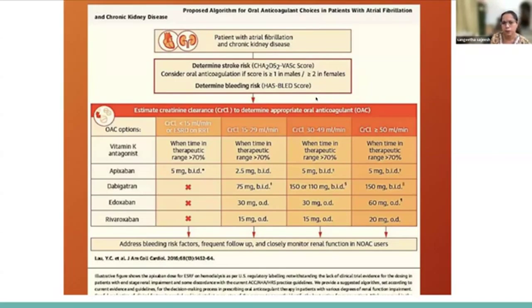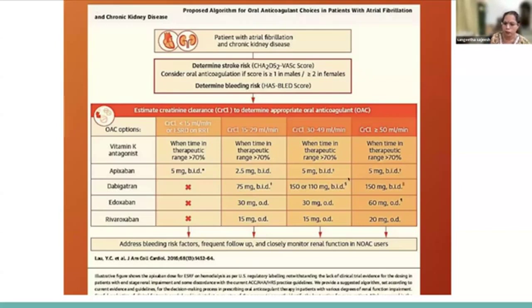After assessing the stroke risk and the bleeding risk, we have to determine the creatinine clearance and which drugs we can use. One other important aspect of these oral anticoagulant options, whether vitamin K antagonist or novel oral anticoagulants, is the time in therapeutic range. Especially with vitamin K antagonists, we have to do serial monitoring with PT-INR. Time in therapeutic range is the percentage of time in which the patient's INR value falls within the acceptable therapeutic range.